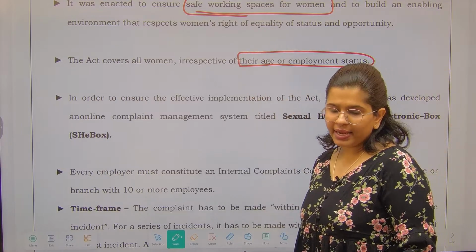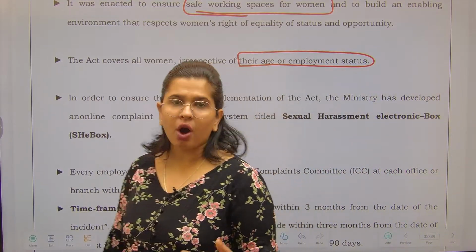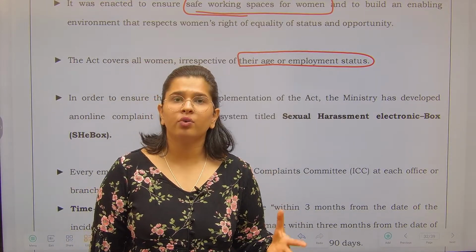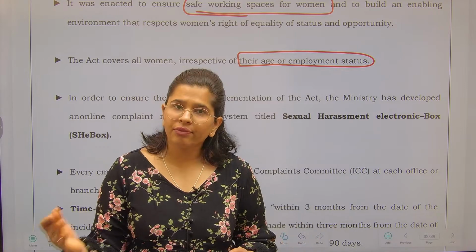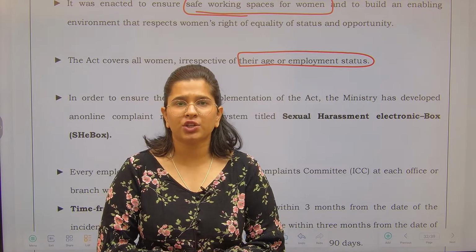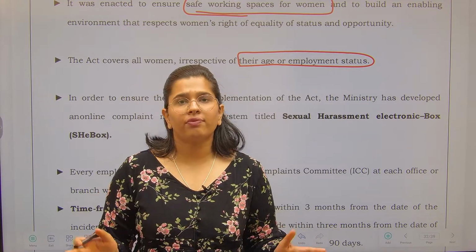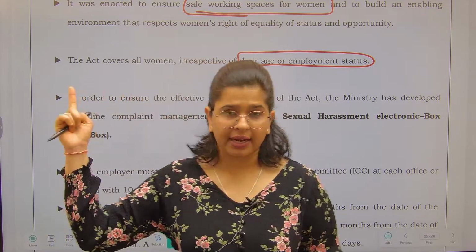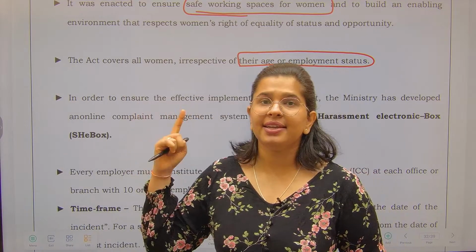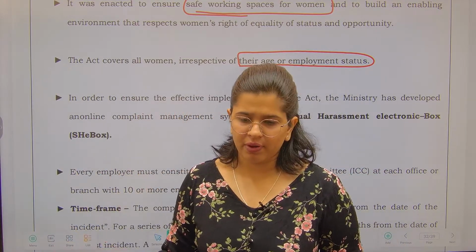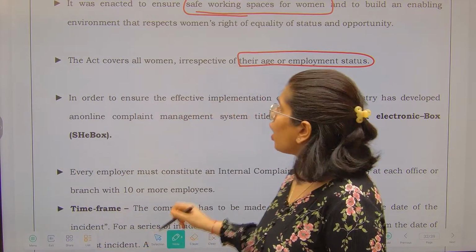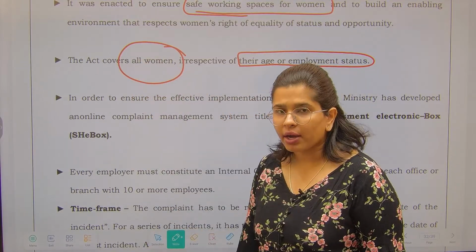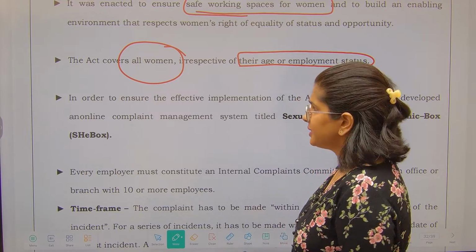That means any woman working in an organized sector or an unorganized sector, a woman working as a manager or a woman working as a construction site labourer, both are equally covered by this act. Protection will be granted equally. No discrimination will be done. So remember this, all women are covered under this act, whether they are in the organized or unorganized sector.